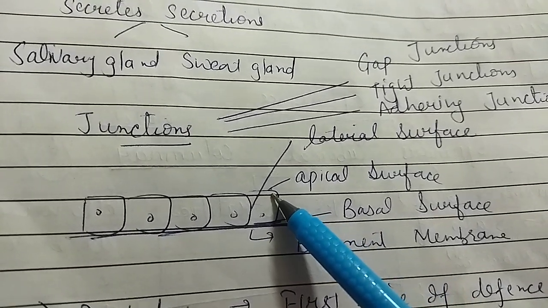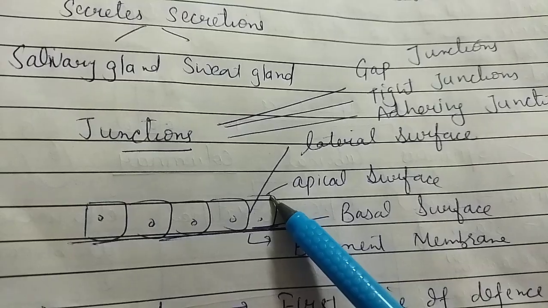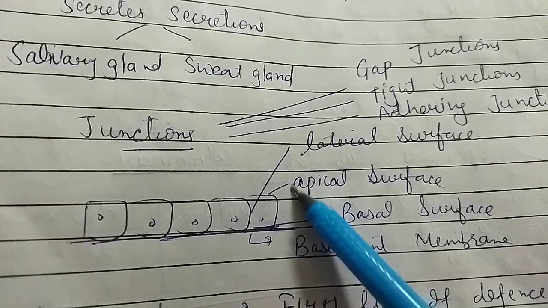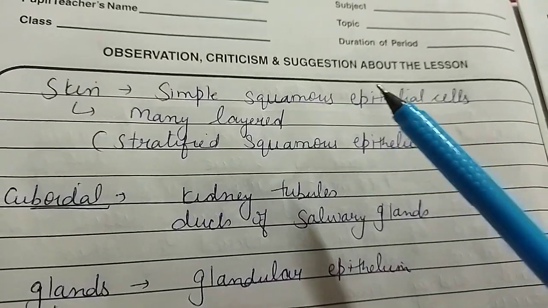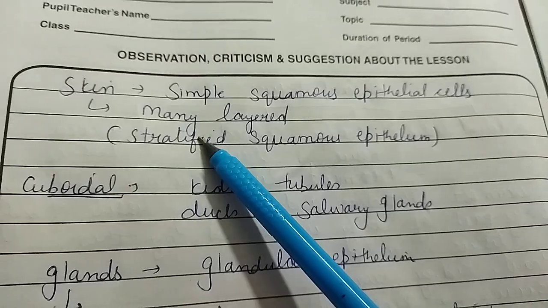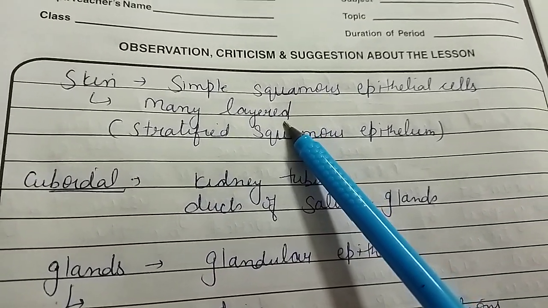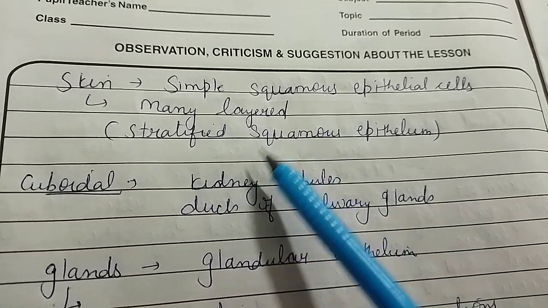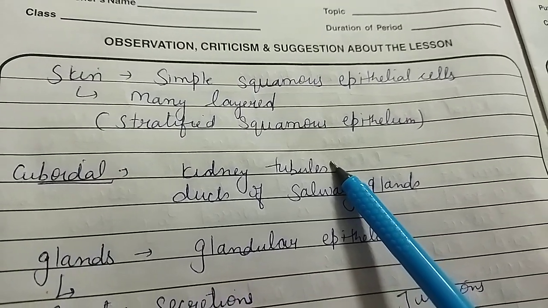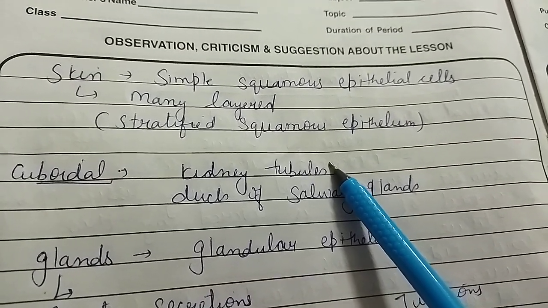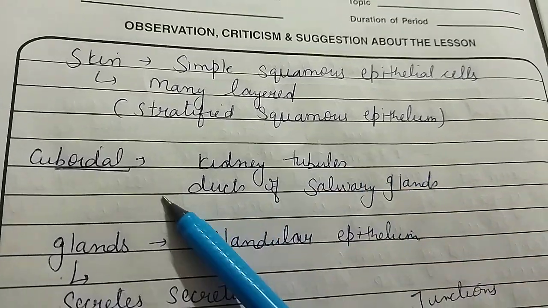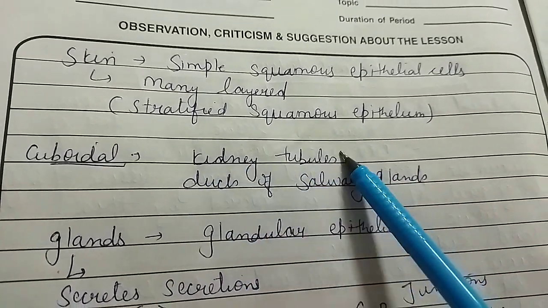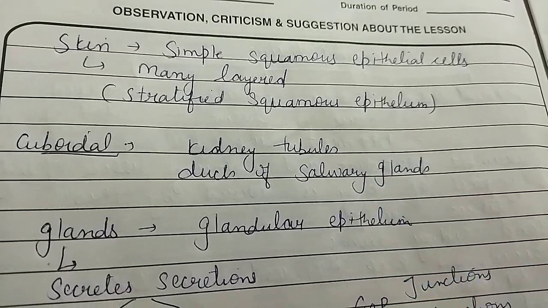And when you look at the surfaces or the sides of any epithelial cell, this is the apical surface, this is the basal surface, and this one is known as the lateral surface. So simple squamous epithelium cells are present in the skin, and they are many layered because, as we know, the skin is not a single cell structure, it is a multicellular structure. In a unicellular organism, a single cell structure is there. The cuboidal epithelium is present in the kidney tubules and in the ducts of the salivary glands.